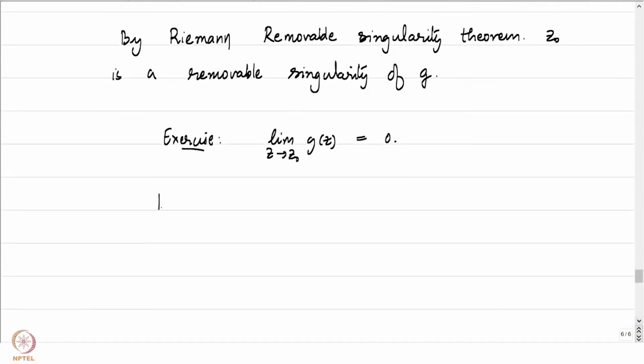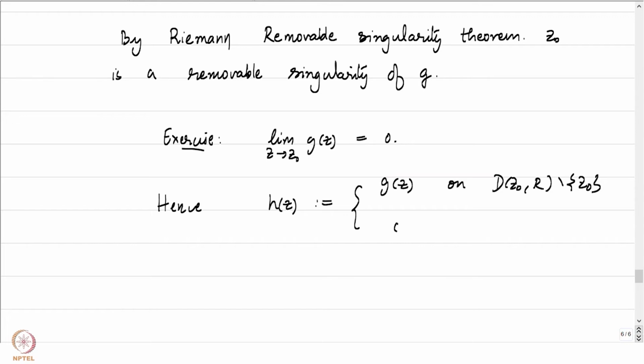So, hence what do we have? Maybe I should just change it to something else, h of z defined to be equal to g of z on D(z0, r) minus z0 and 0 for z equal to z0.